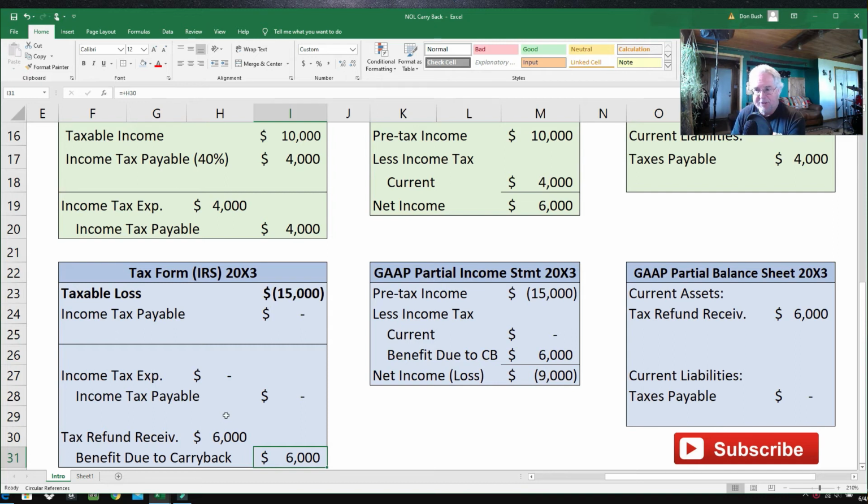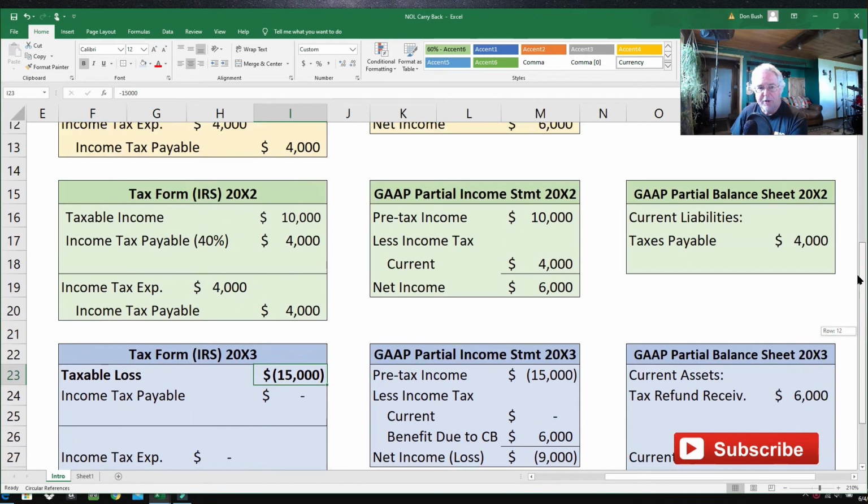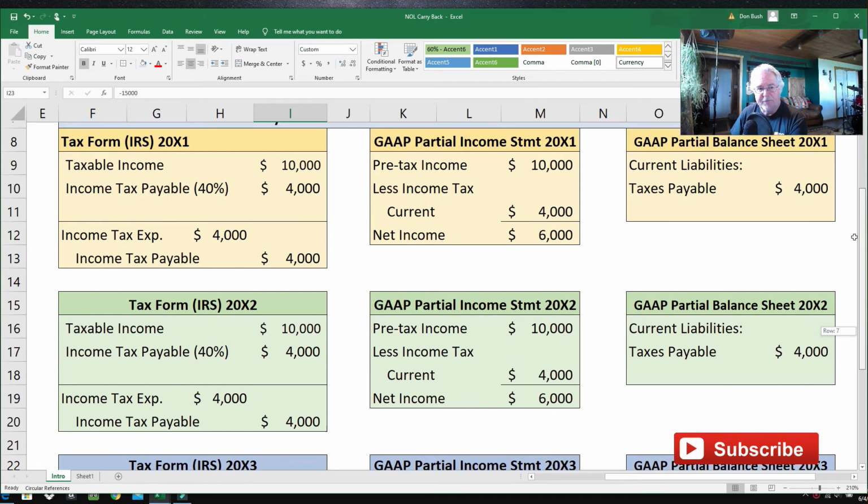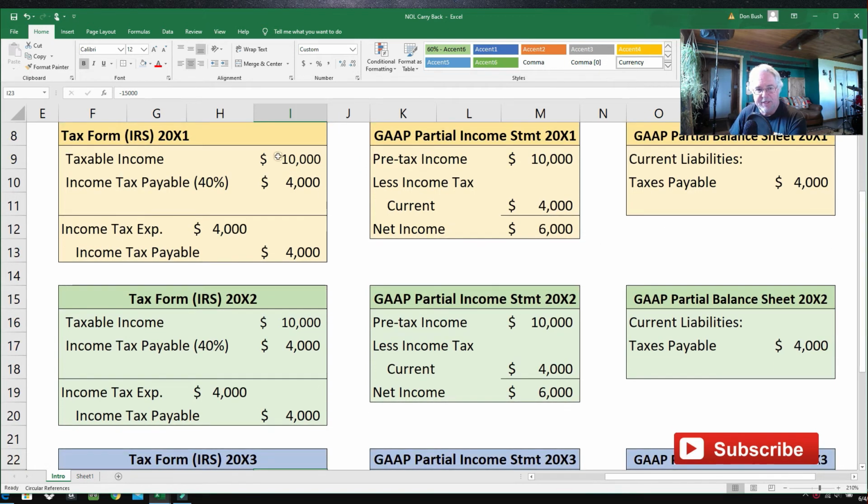So let's go back and refresh ourselves. Now keep in mind that the taxable loss this year is $15,000. So going back, you have to go back to the second year, first year. So you have to go back to the earliest year first. And they had a profit of $10,000, which is great.